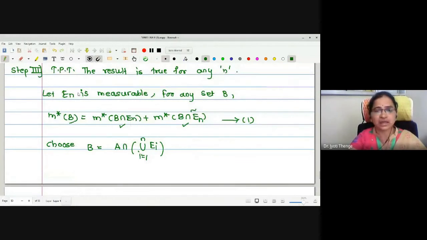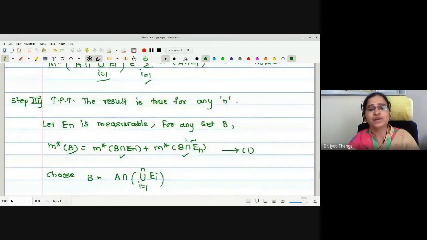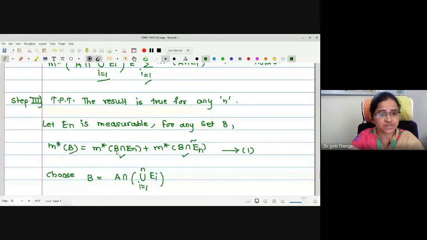Therefore, we start with En is measurable. Why have we taken En is measurable? Because we just want to add the En term. Up in the induction hypothesis, we get the terms up to En minus 1 only. Therefore, let us add En. Therefore, we have started with En is measurable.